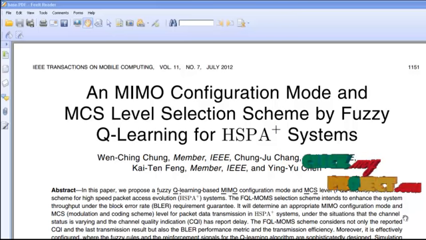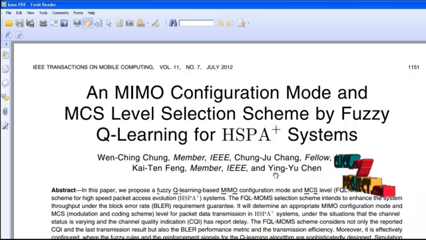What is HSPA plus systems? HSPA is High-Speed Packet Access evolution systems. It is a wireless broadband standard defined in 3GPP Release 7 and 8 of the WCDMA specification, and it provides data rates up to 84 Mbit per second in the downlink and 10.8 Mbit per second in the uplink.